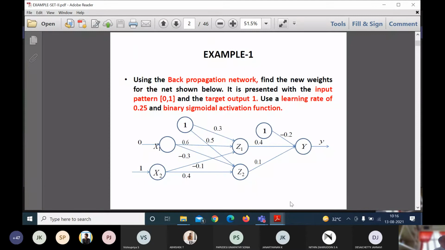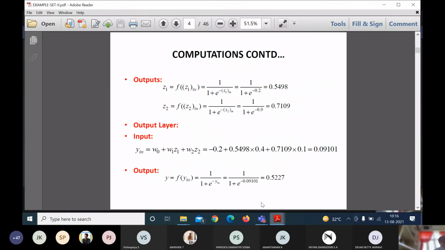So what should be my actual target output? It should be 1. But what does the network give me? 0.5227. So there is a deviation, a difference between the target output and the actual output. My target is 1 and my answer is 0.5227, so it is not matching.